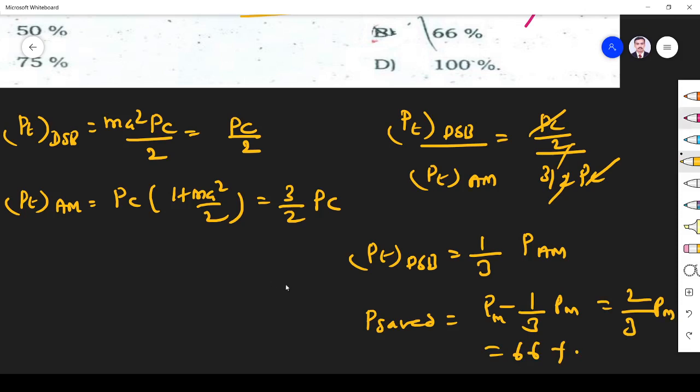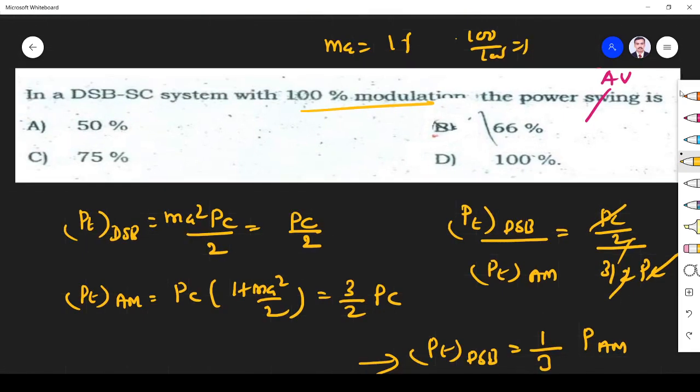2 by 3 is 66%. Right? So this is the power transmitted. If this much is power transmitted, how much is saved compared to P_AM? 1 minus 1 by 3 is saved. That is 2 by 3, 66%.